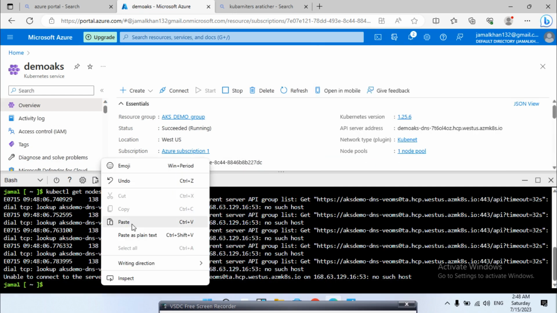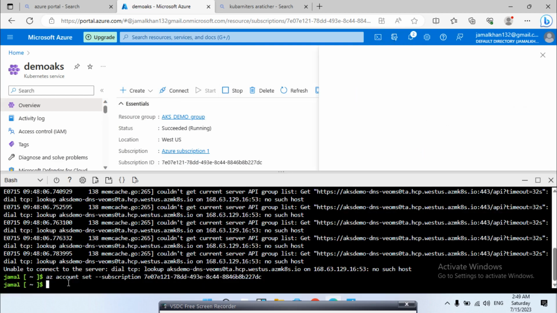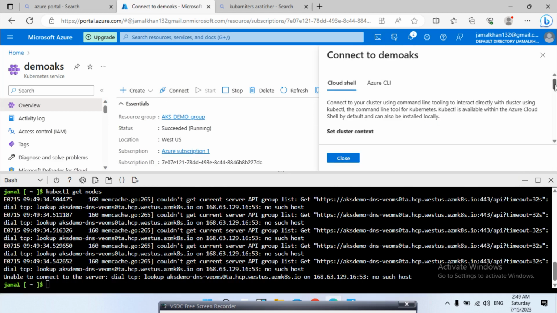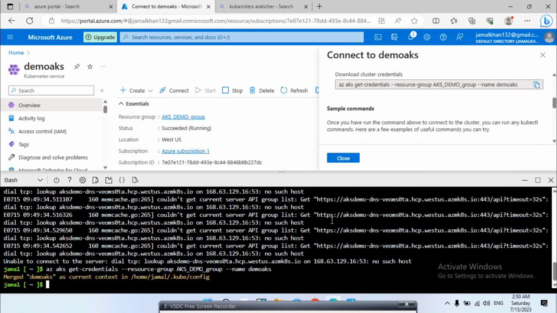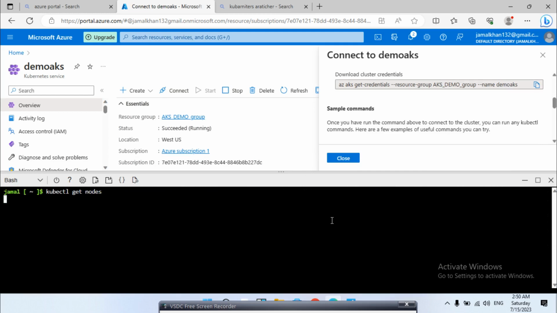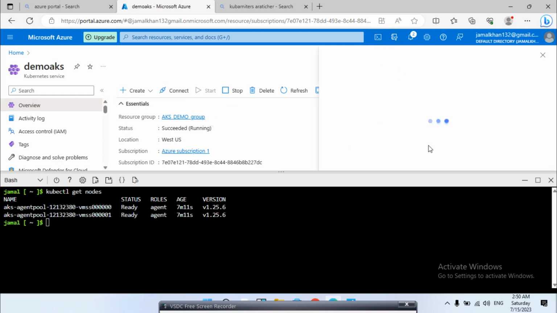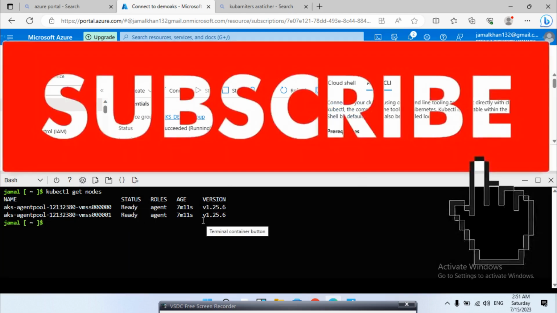To interact with our cluster, we generate the kubeconfig file. First we copy this command and paste it into our Azure shell. There is one more command given by Azure, and once you have pasted it, you get your config file. Just type kubectl get nodes, and your cluster will be running successfully.